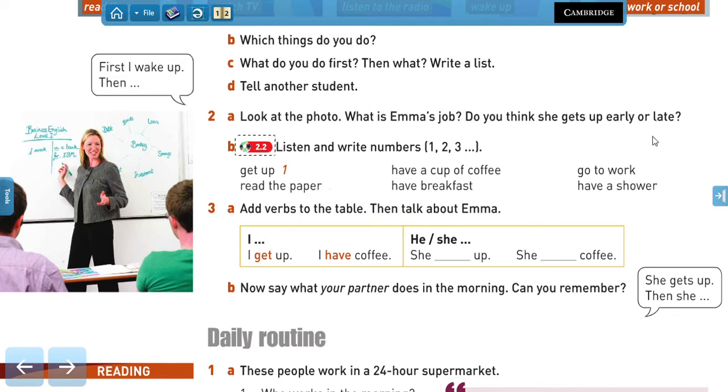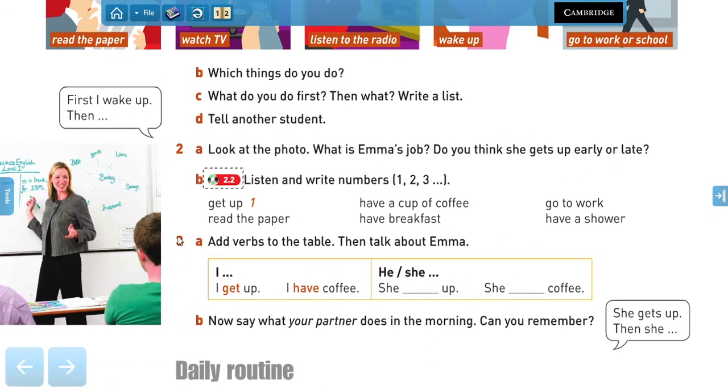We are going to find out now, and the idea is for you to put the expressions or the activities in order as she mentions them. So the first thing she does is to get up, and then we have number 2, 3, 4, and then to 6. So listen and put the actions in order.